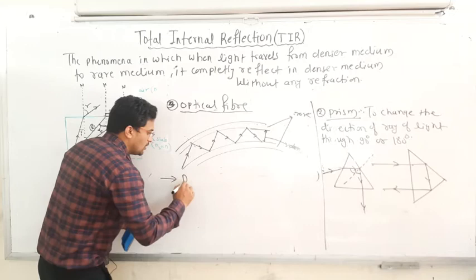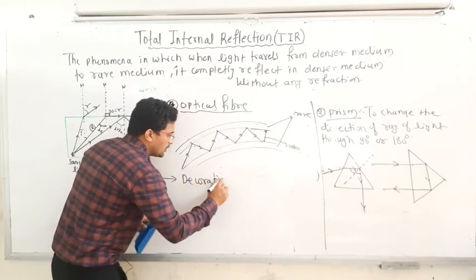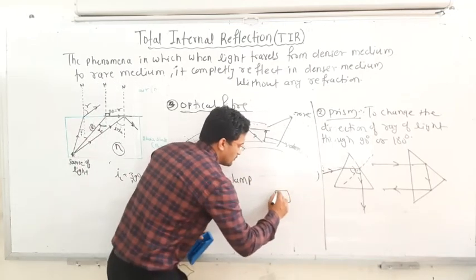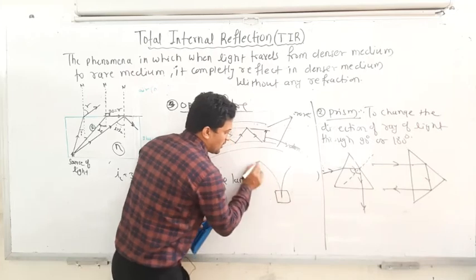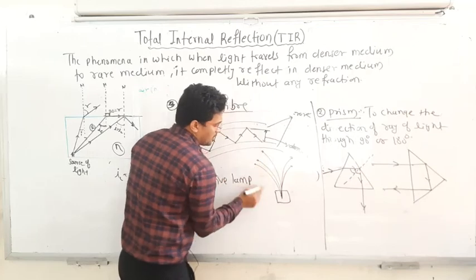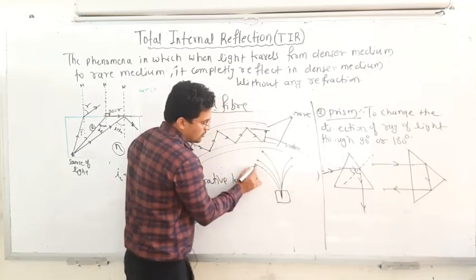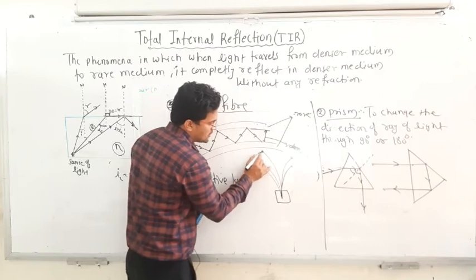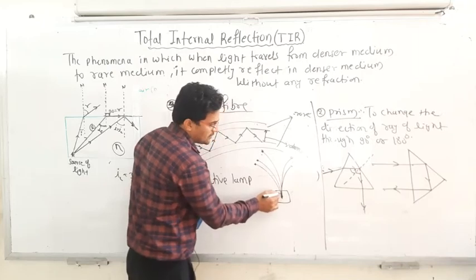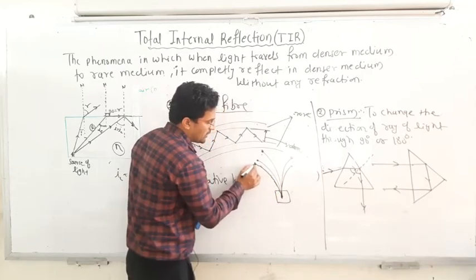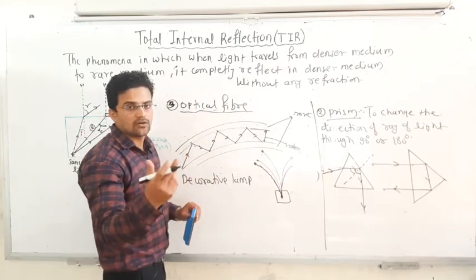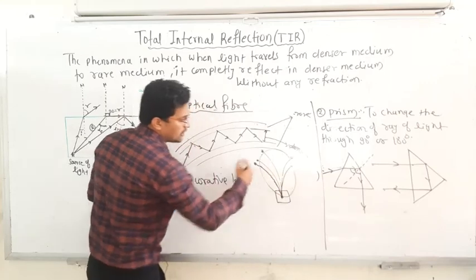It can be used as a decorative lamp during a festival. I think you have seen this. In a decorative lamp, many optical fibers emerge in this manner, and at the tip there is glass. The fiber itself won't glow, but the tip of this optical fiber will start glowing. That means whatever light is coming from the base is completely reflected internally and reaches the glass point. This was the decorative lamp, which you put up for decorative purposes while celebrating Diwali or maybe Ganesh Chaturthi.